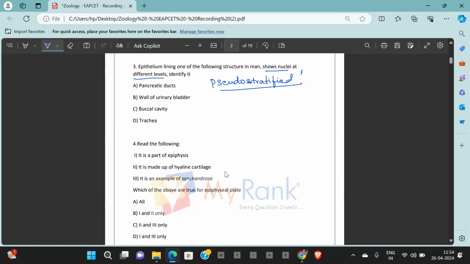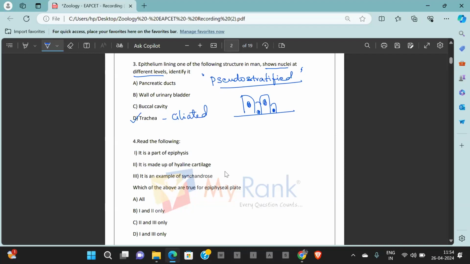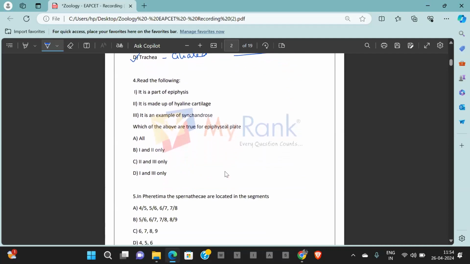It is the classic sign of pseudostratified epithelium, where cells of different heights have nuclei in different positions, making it seem like the cells are arranged in strata. Coming to the locations of pseudostratified epithelium, the answer is trachea. Trachea contains ciliated pseudostratified epithelium. So the answer is option D.